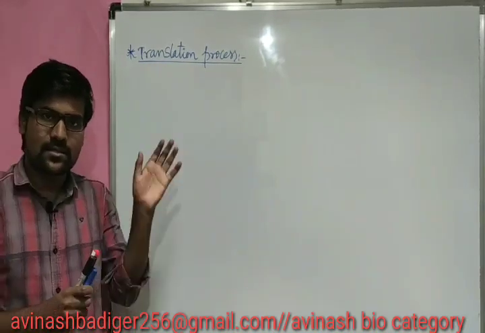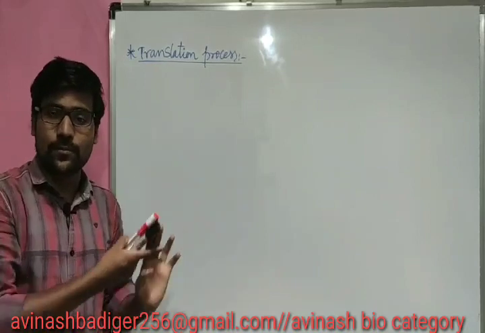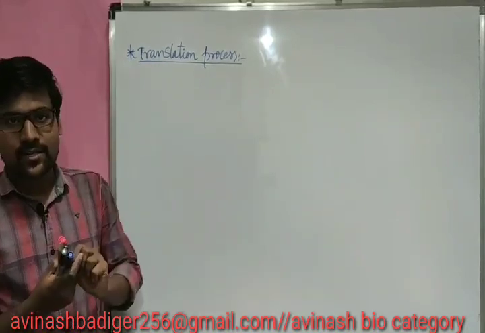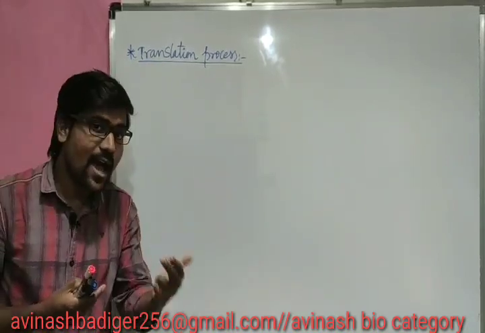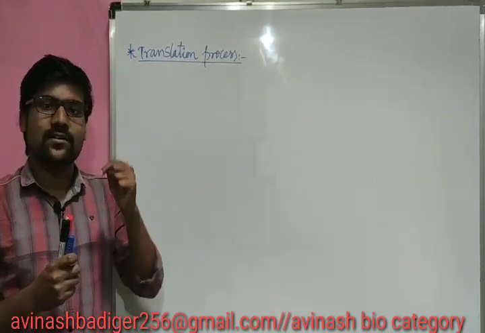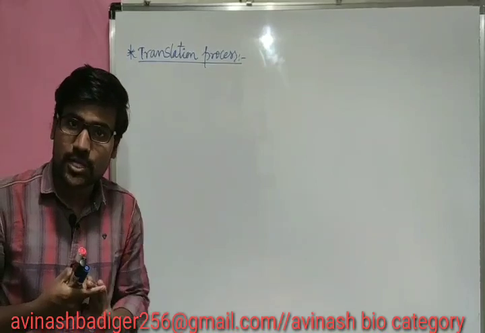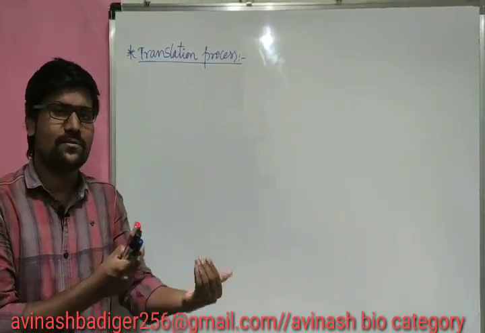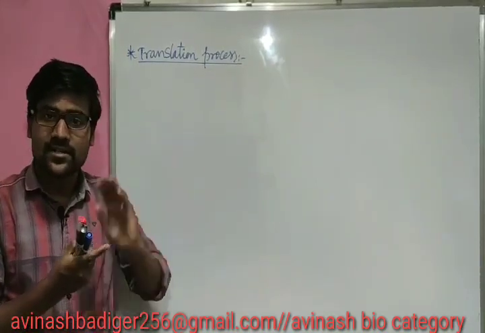In brief, in touch with our previous class, we are having three types of RNAs, mRNA, tRNA and rRNA, and we are having some factors: initiation factor, elongation factor and termination factor. Termination factor we will sometimes refer to as a releasing factor also.